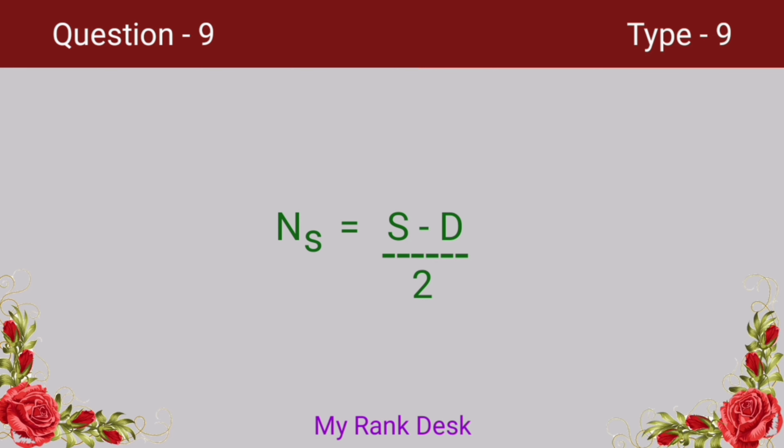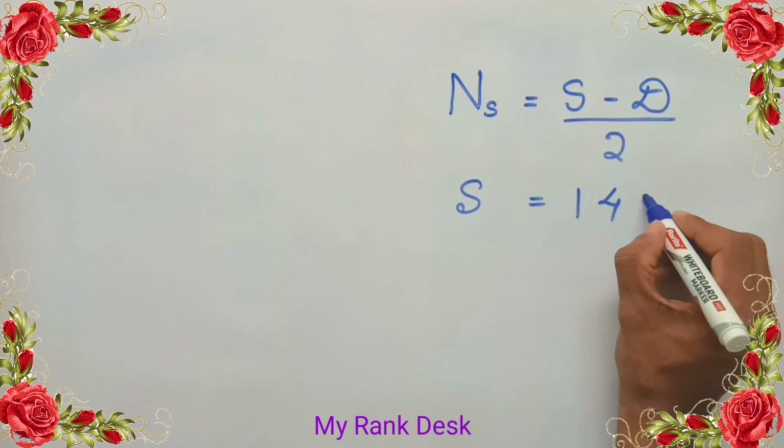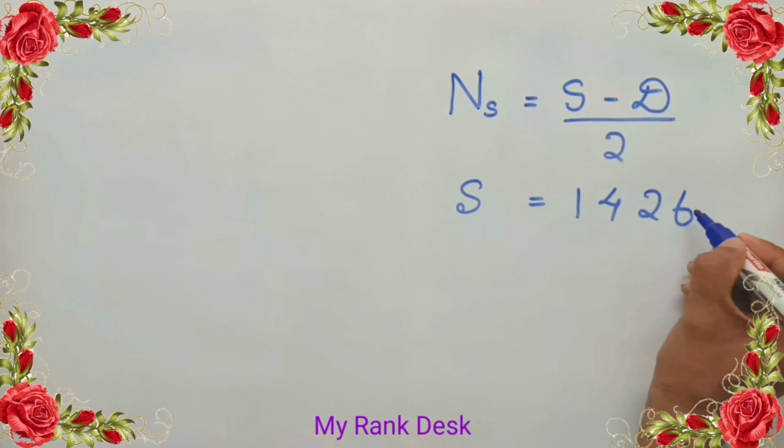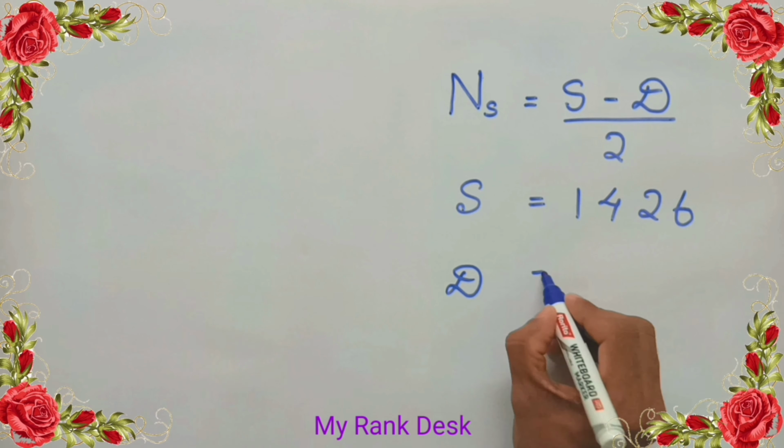Let's solve the problem. We know that NS equal to (S minus D) by 2. And given that the sum of two numbers is 1426 and their difference is 1368.